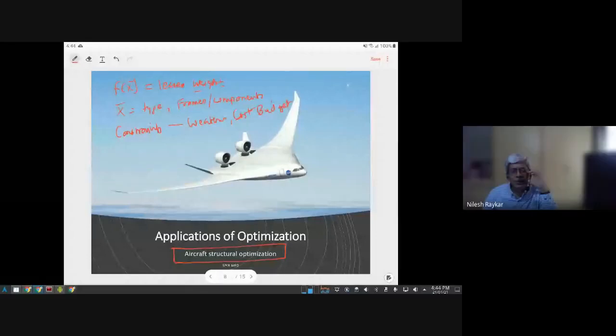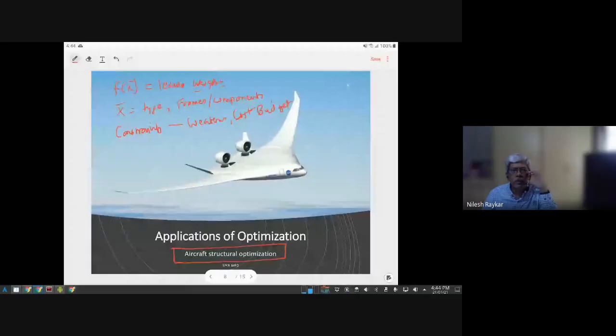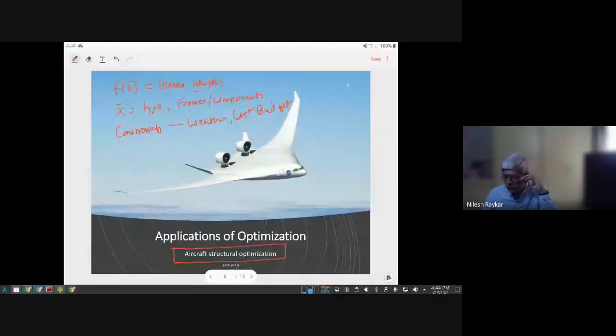So you are saying that weight cannot be very small as well. Yes. Okay, so that is an error in defining the objective function that you are pointing out. The objective function is not simply minimize weight, because you cannot make the weight 0. So that becomes a constraint. I understand what you're saying. Weight should be greater than a certain minimum number. That's right. So let's move to the next case.